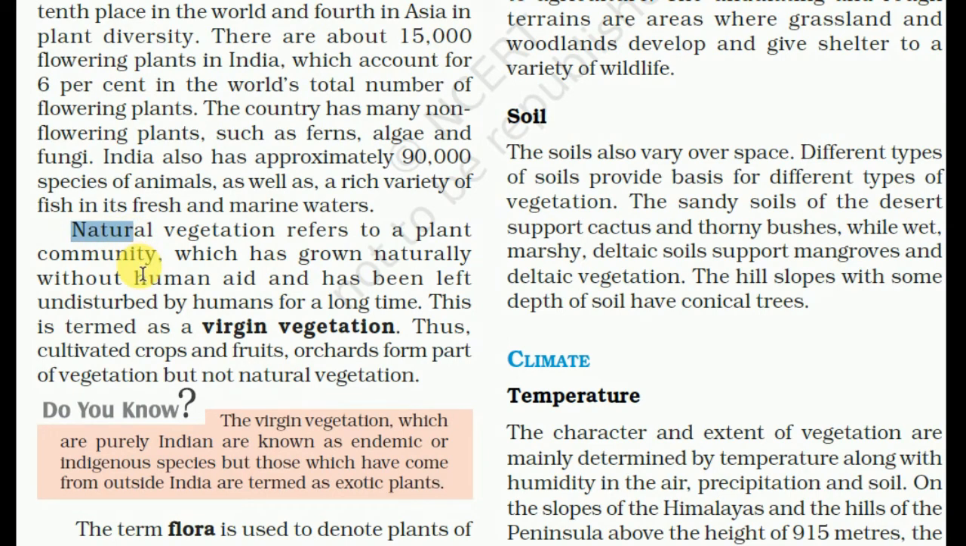Natural vegetation refers to a plant community which has grown naturally without human aid and has been left undisturbed by humans for a long time. This is termed virgin vegetation. So natural vegetation which has grown naturally, without any human help or being planted by anyone, is called virgin vegetation.